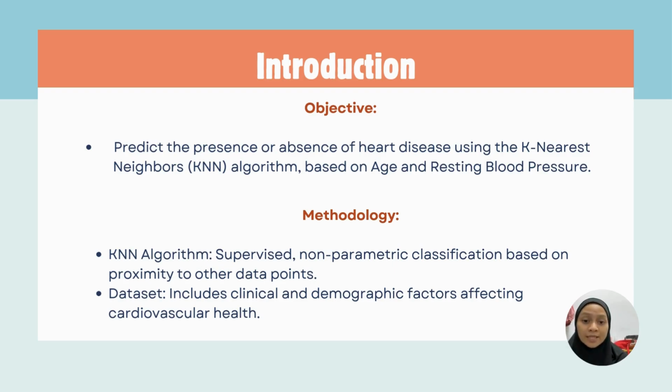This report is organized into several sections to provide a clear analysis of using machine learning to predict heart disease. The background of the dataset section explains the structure and features of the dataset, including the clinical and demographic data. The methodology section describes the K nearest neighbors algorithm and the steps taken for pre-processing, training, and testing the model. In the result and discussion section, the model's performance is shown, including its accuracy and a decision boundary visualization.